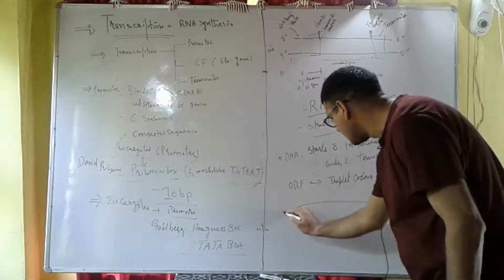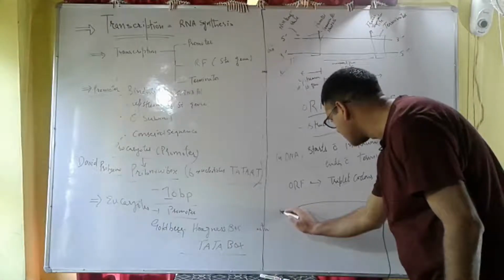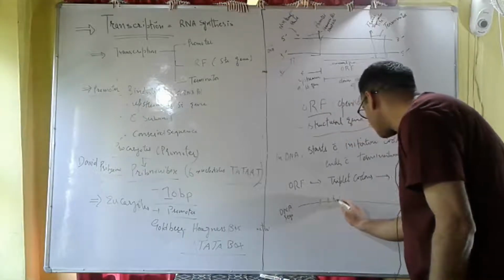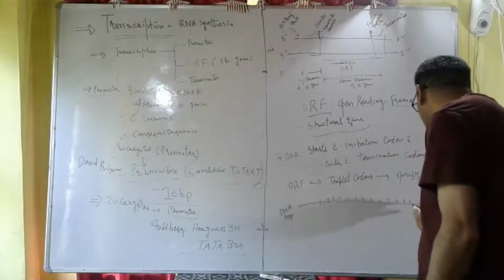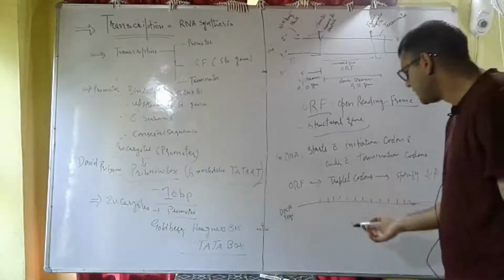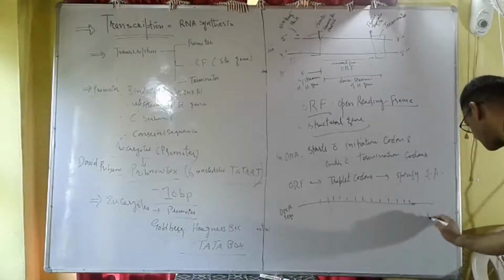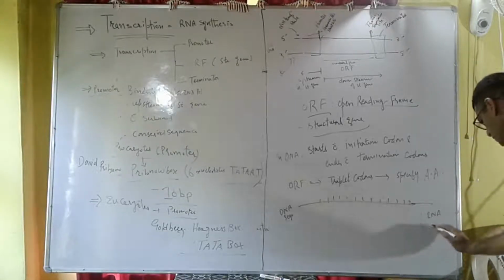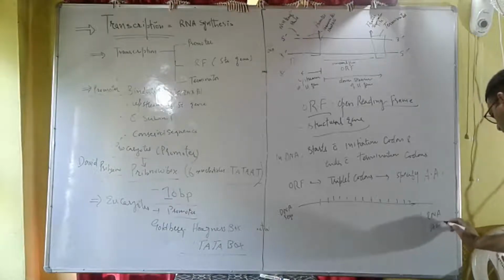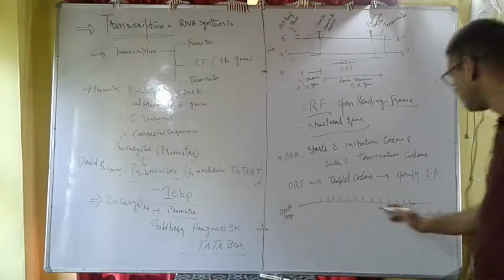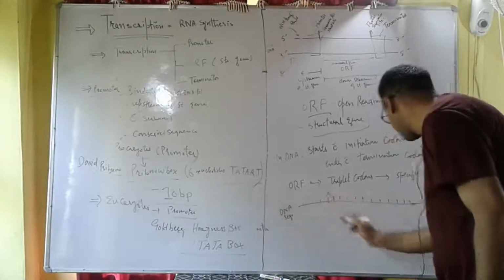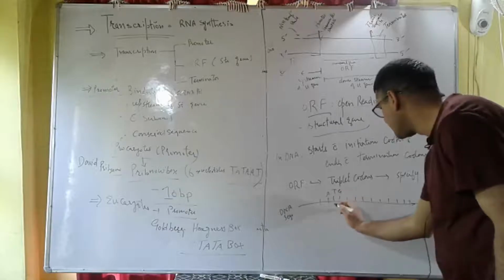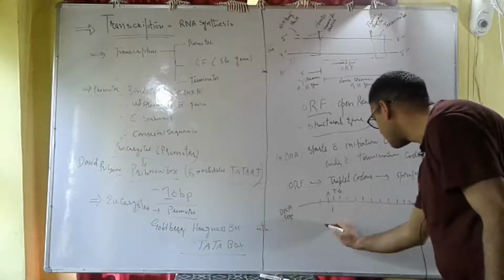For example, this is a genomic DNA sequence. Obviously, in case of mRNA, we have the initiation codon AUG, while in case of DNA it would be ATG. This ATG codes for methionine.